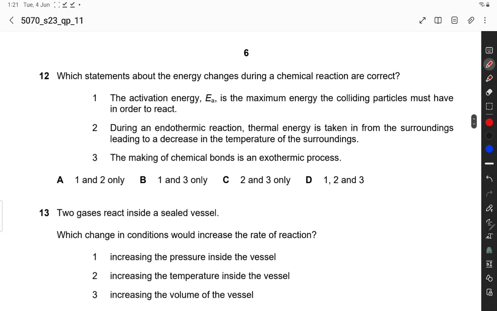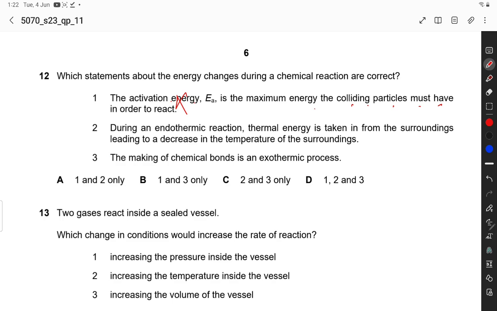Question number 12. Which statements about the energy change during chemical reactions are correct? Number 1, activation energy is the maximum energy the colliding particles must have in order to react. It is incorrect, because activation energy is the minimum energy the colliding particles must have in order to react.